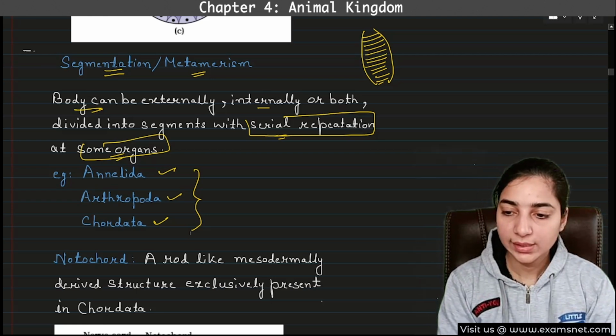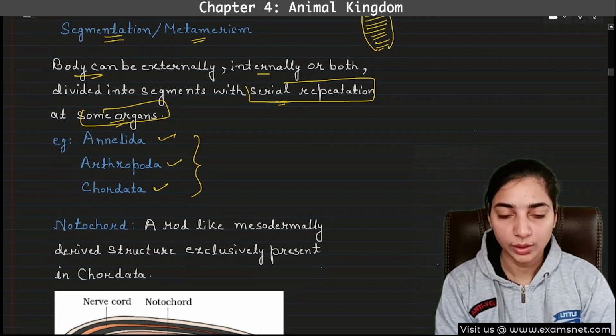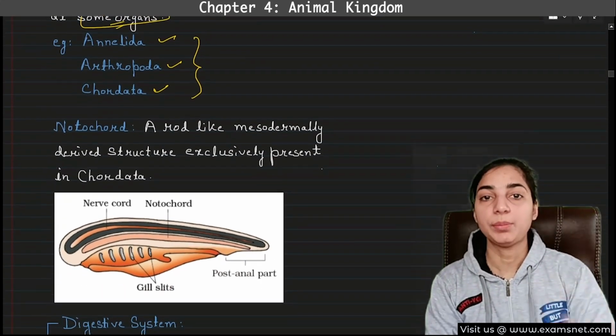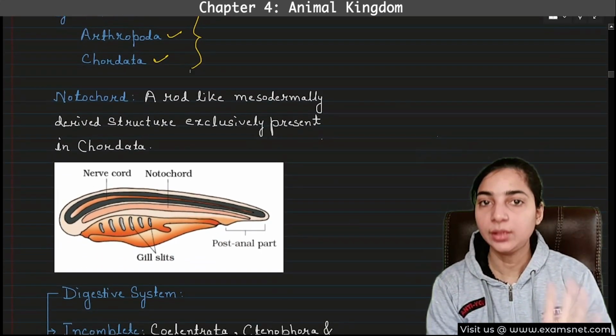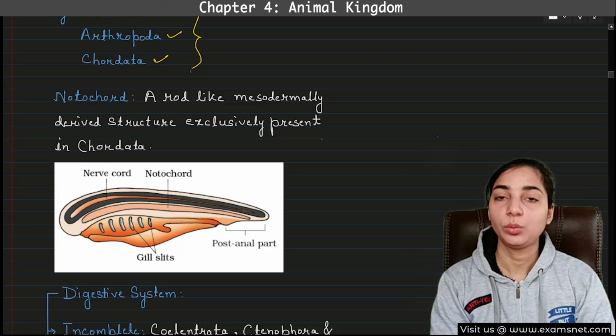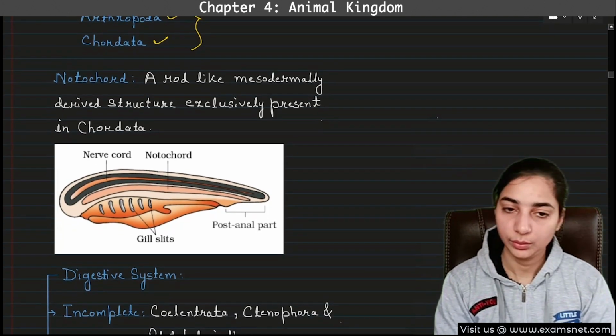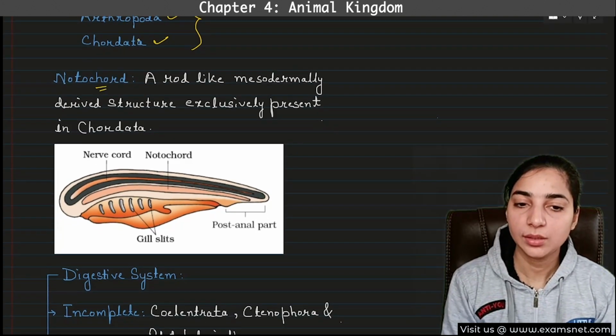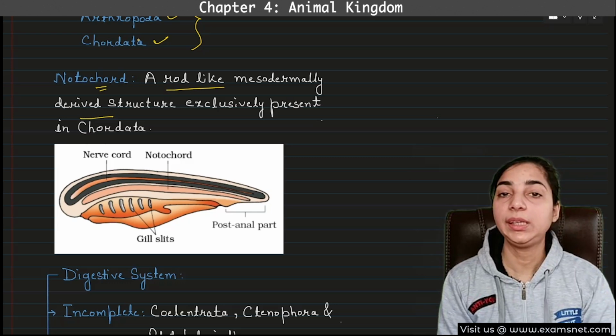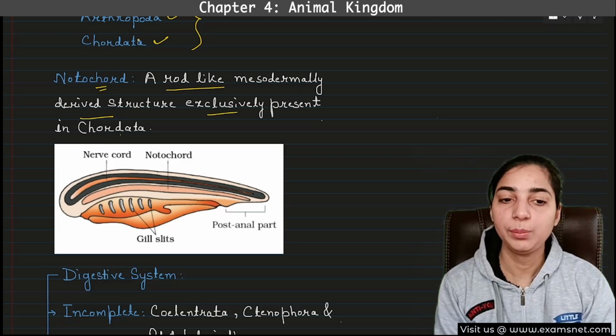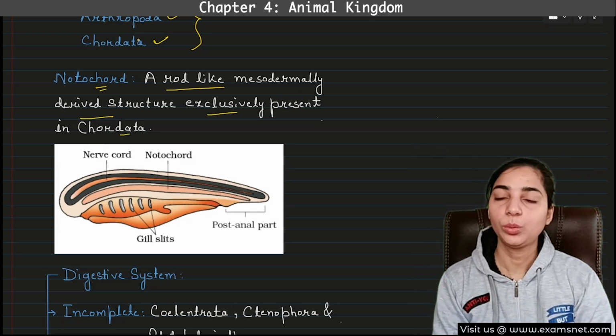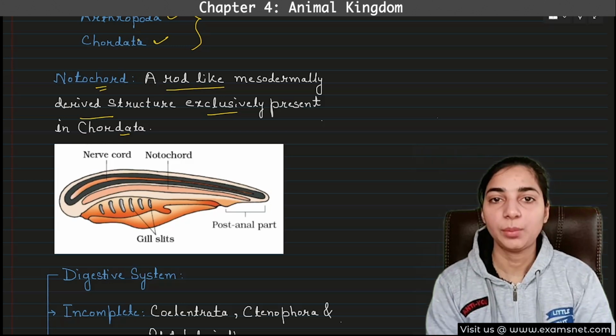Then we'll move to the next characteristic, that is the notochord. Again, the presence or absence of notochord can be an important basis of classification because notochord is an important part. So what is notochord? It is a rod-like mesodermally derived structure exclusively present in chordates. Here you don't have to be confused about the examples.